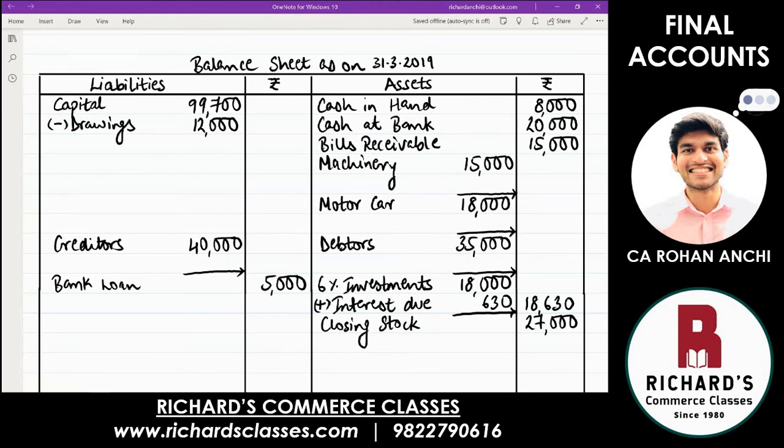Then continue. Next is depreciation. Again, almost every question has adjustment of depreciation, which is reduction in the value of asset because of usage. So then reduce. They have given you the rates. On machinery, it is 10%. So below machinery, write down less depreciation at the rate of 10%.